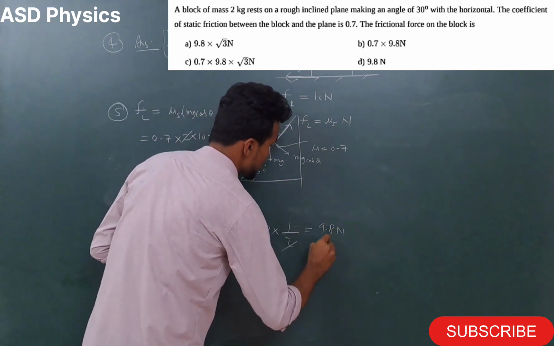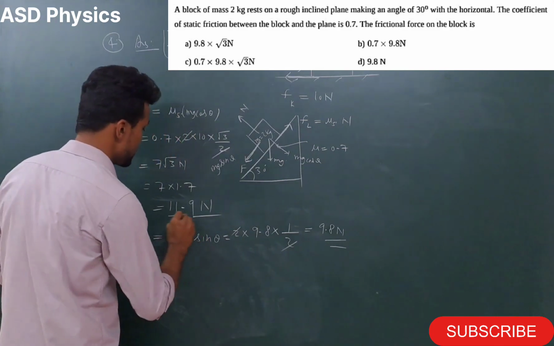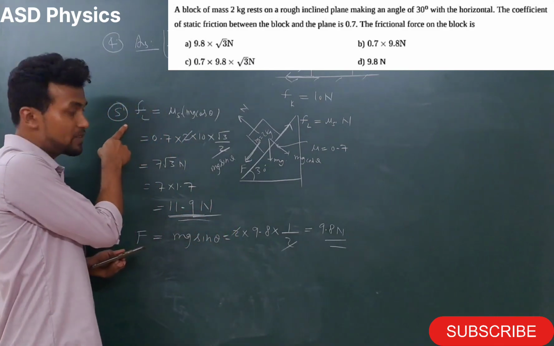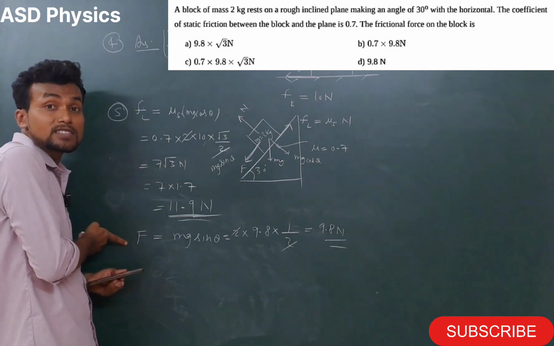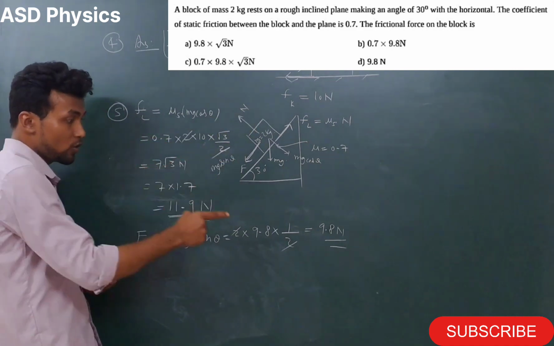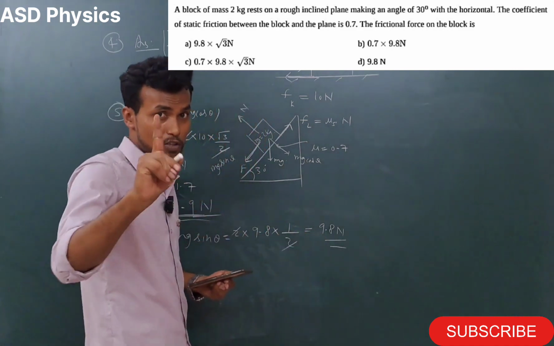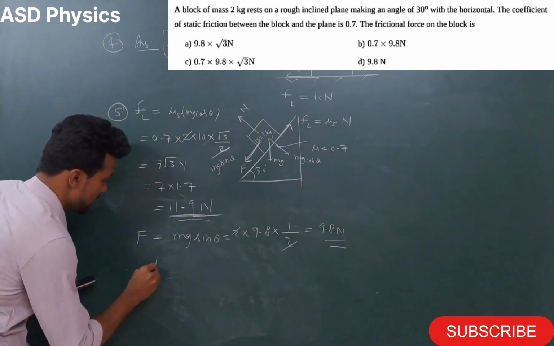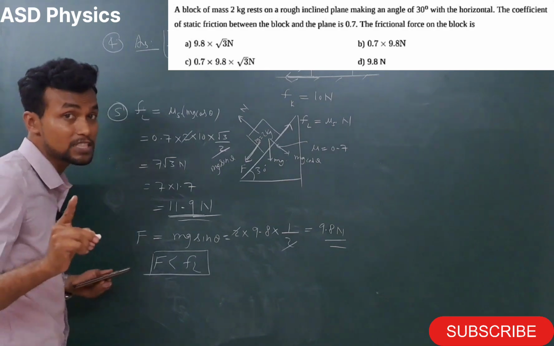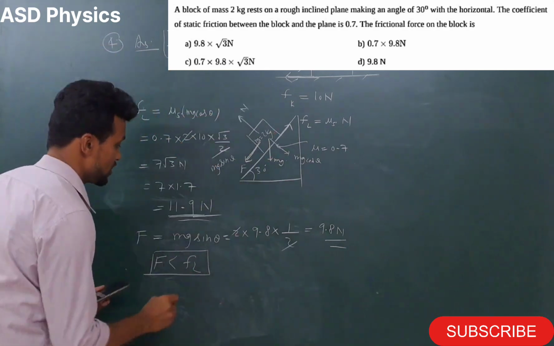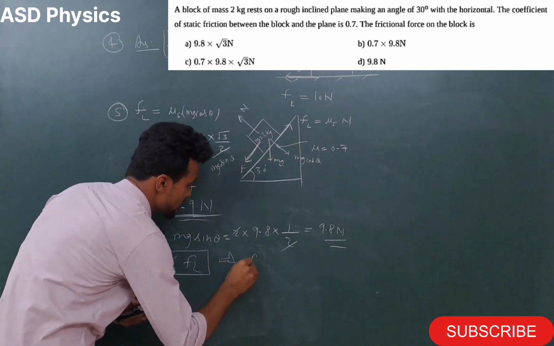9.8 Newton. So here, my dear students, you can see very well, the maximum limiting friction is how much here? 11.9 Newton. The force that will support the motion, that will make the block go down, how much here? 9.8 Newton. You know very well here this F is less than limiting friction. That means the block is in a rest situation. So when the block is in a rest situation, the friction force will be how much here?